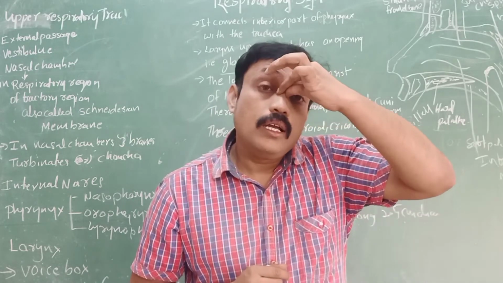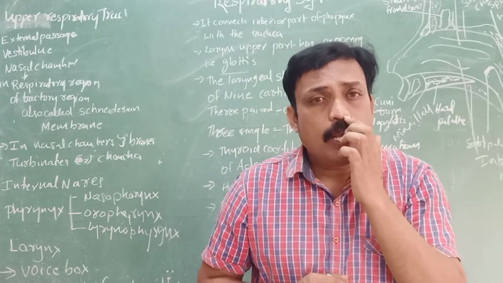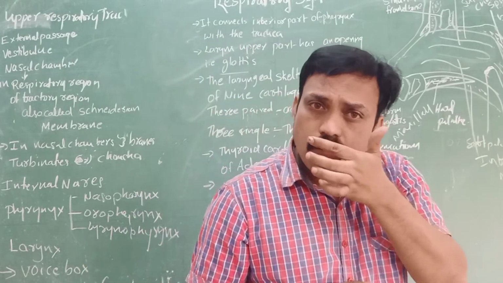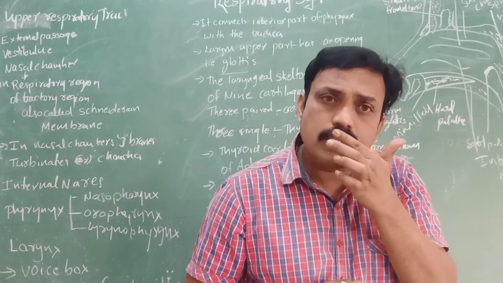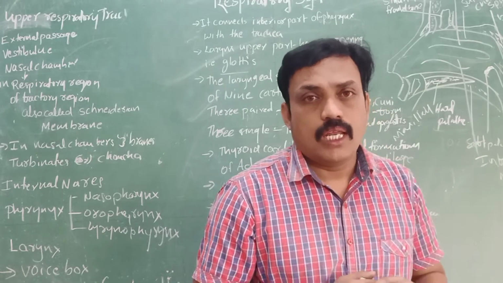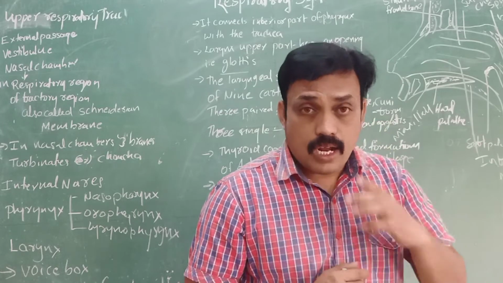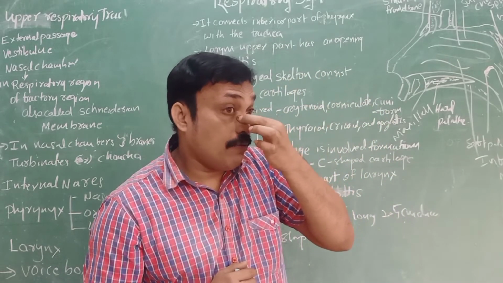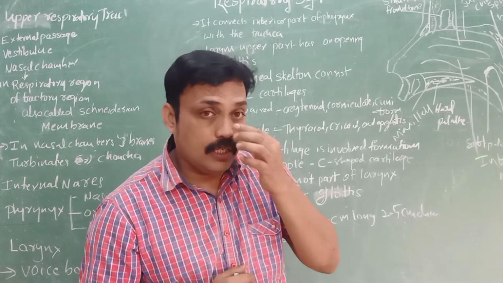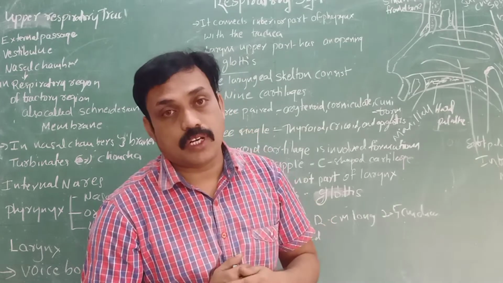This is the external nose, and the anterior part of the external nares we call the vestibule. The vestibule is the anterior part of the nasal chamber. After the vestibule there are three bones inside: the inferior, middle and superior conchae.